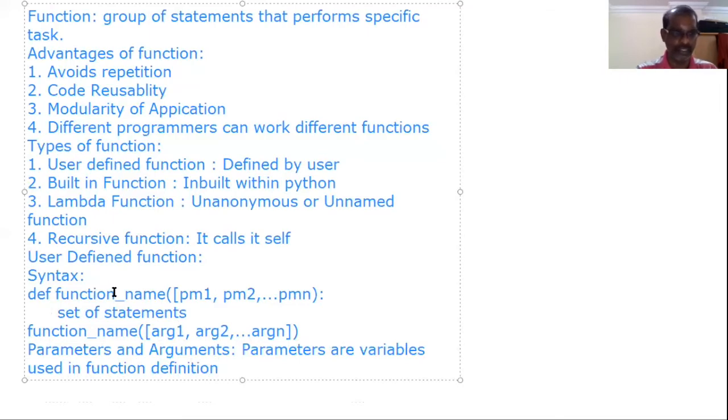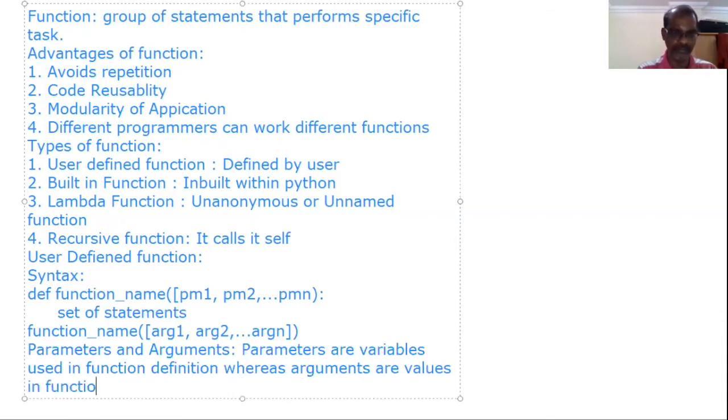See, this is the function definition. We are defining one new function. Parameter 1, parameter 2, parameter n. So parameters are the variables used in function definition, whereas arguments are values in function call. In function call, we pass argument 1, argument 2, argument n. These are the values. These are the variables.